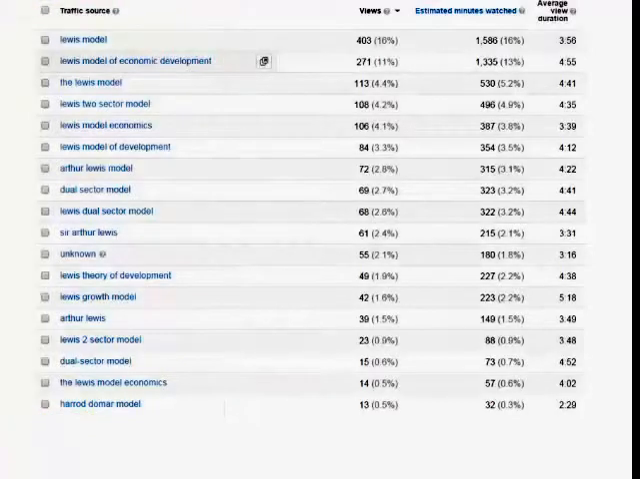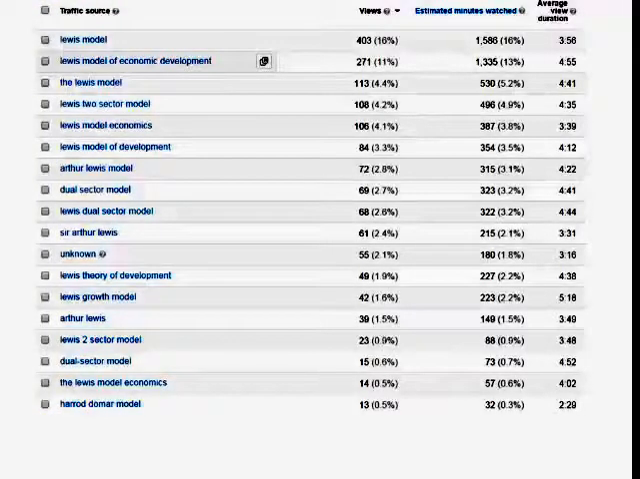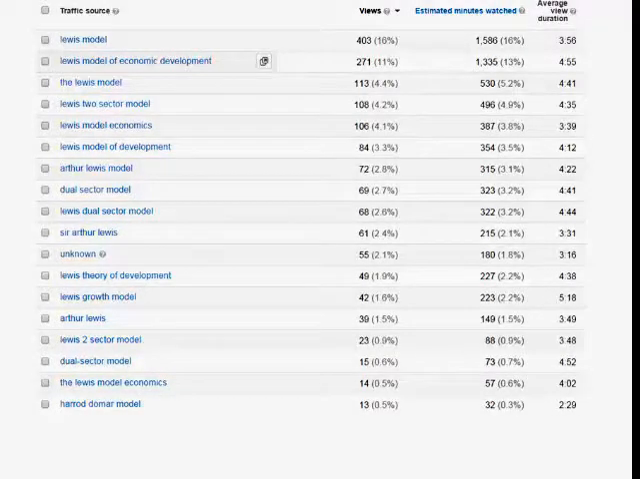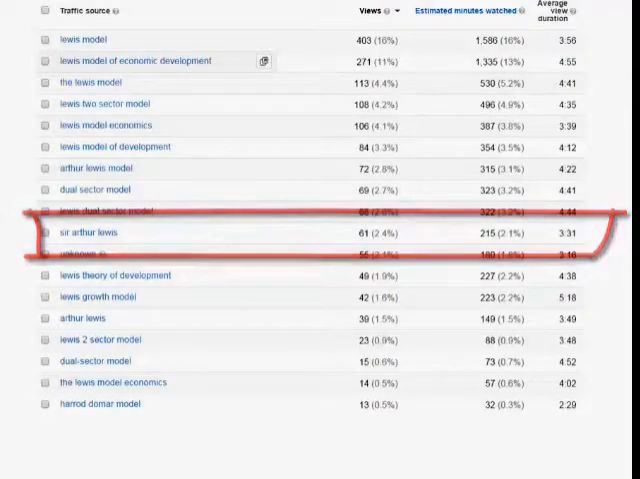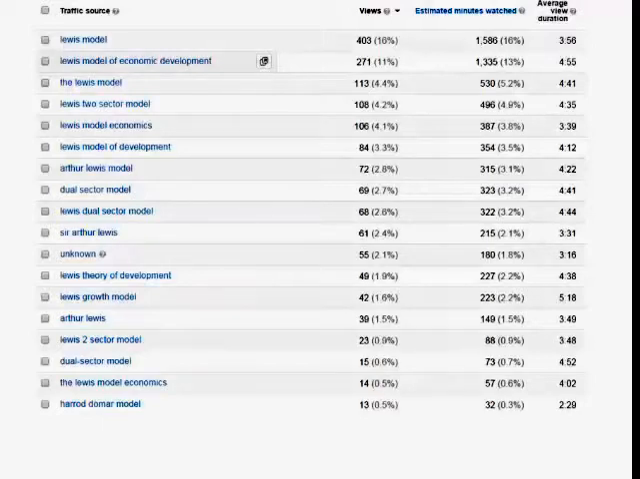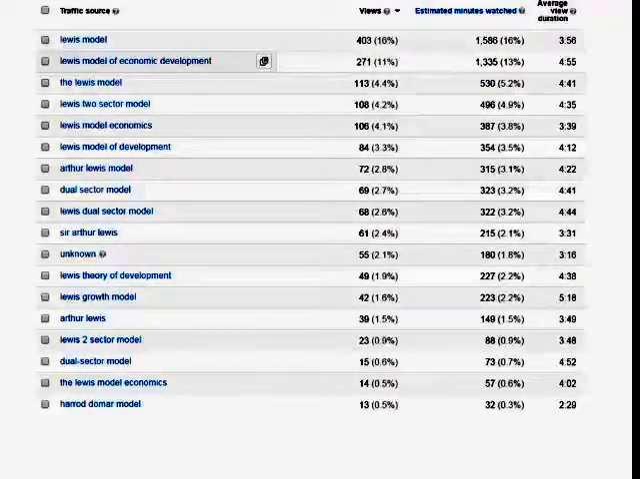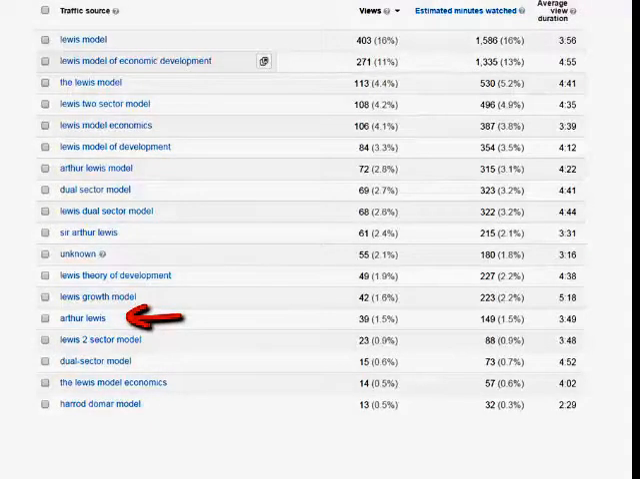The highest level of engagement is under Lewis growth model, and you see that that's 5 minutes 18 seconds. And the second is Lewis model of economic development, and then we have dual sector model. Those who searched for Sir Arthur Lewis were less engaged with the Lewis video here because that was not their goal. We think they were searching for biographical information on Sir Arthur Lewis. We also see Arthur Lewis mentioned around number 14.